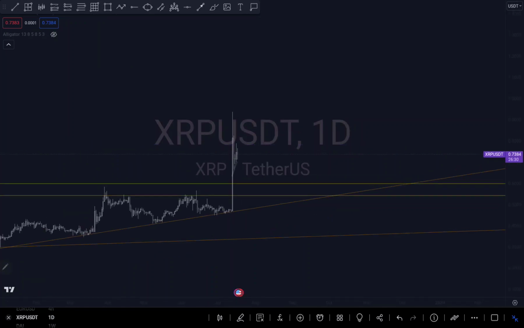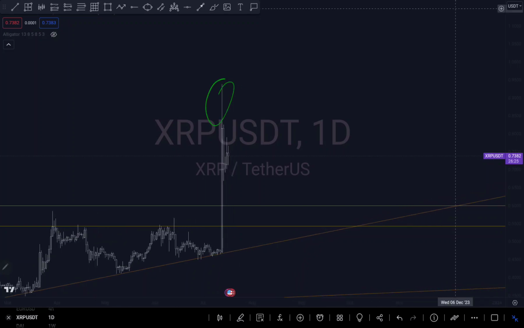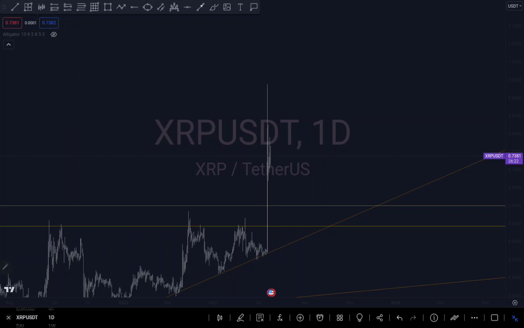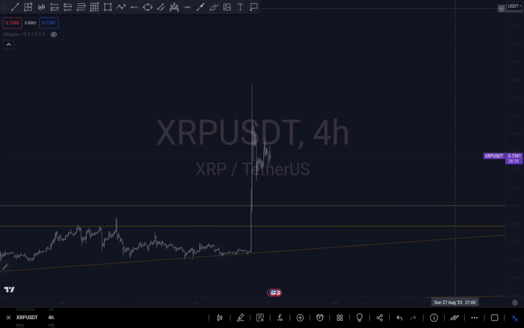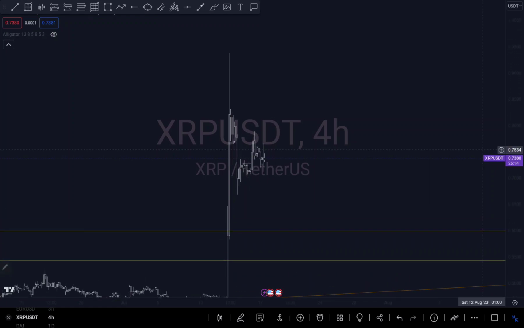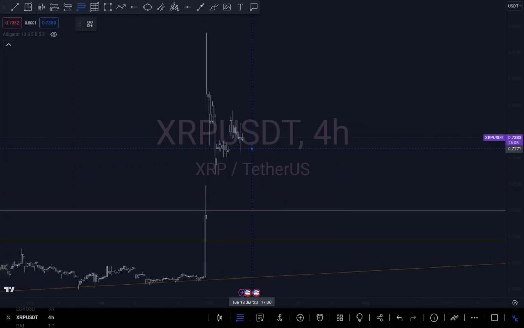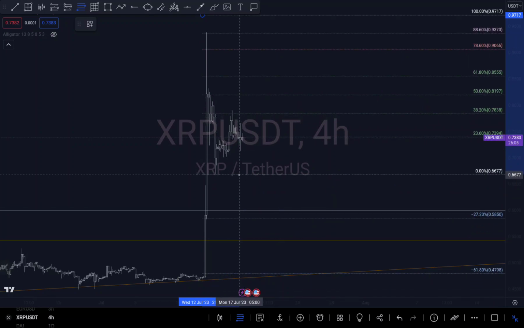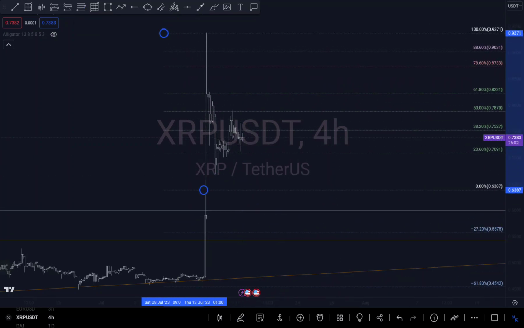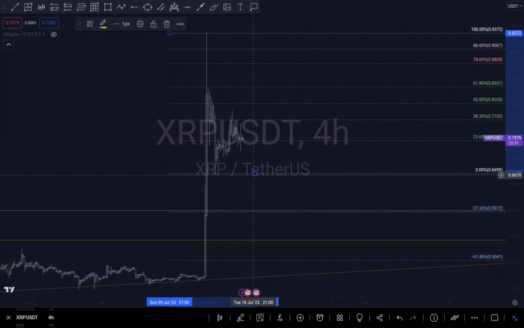Let me go to a smaller time frame and see what we are expecting. We can see this weak rejection right here, so I'm expecting a bit of a push to the downside, to be honest. Let's go back to a smaller time frame. I see this one giving me a little more price action to work with. So I can do point A from this spike to this spike to get my target. Perfect. So what am I still expecting? I'm expecting a push to the downside, to be honest.